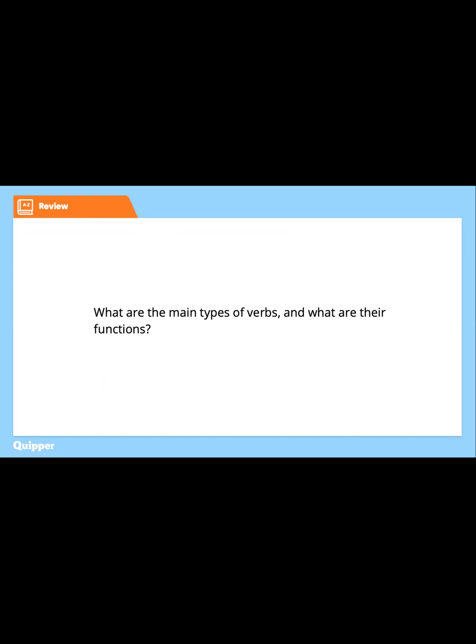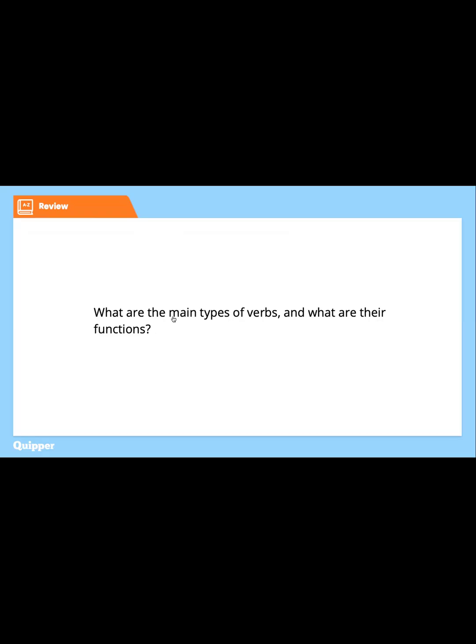Every time we're talking about verbs, there are different types of verbs. Verbs tell what someone does or what the person feels. For example, we have run, eat, sing, am, and is.